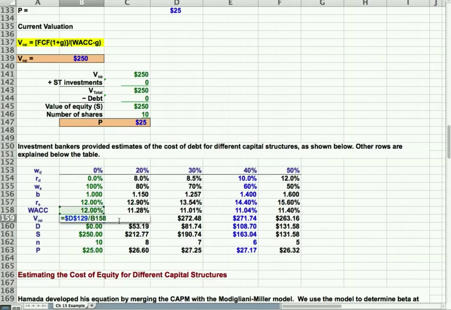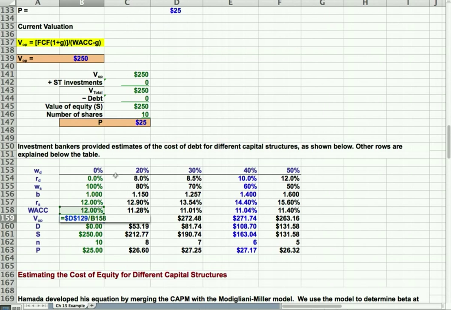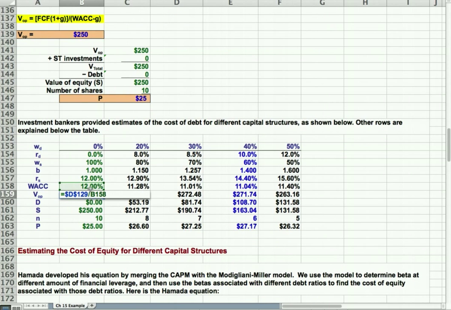Value of operations, we calculated, right, is the 30 divided by the 12% weighted average cost of capital. There's no debt, so that's the value of the stock, and there'd be 10 shares, so the price per share is 25.